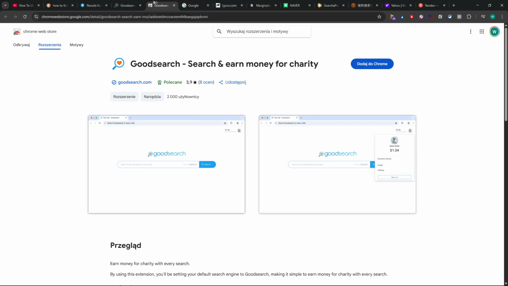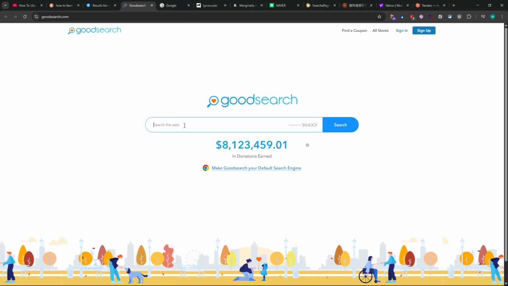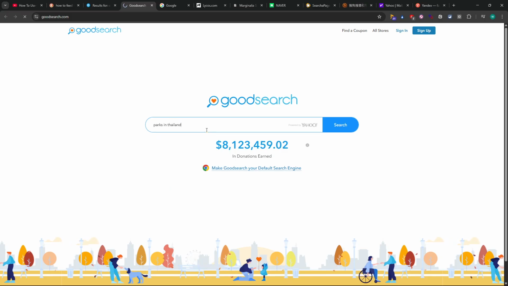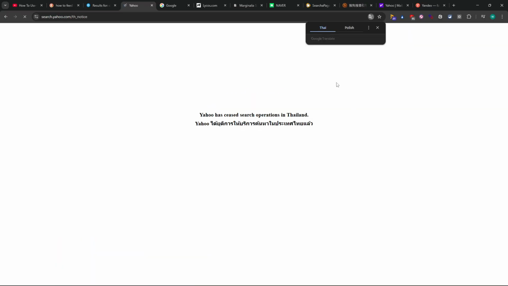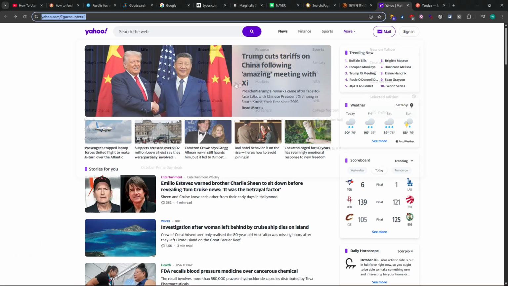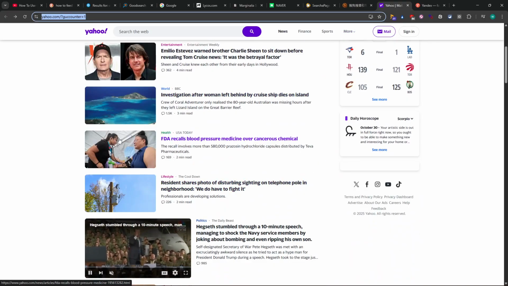It's not that very popular, it has only 2,000 users. But for example, we just try something like parks in Thailand. And now if I go, it's powered by Yahoo. So it's actually Yahoo as well, but this way we can type it, and we can just try it.